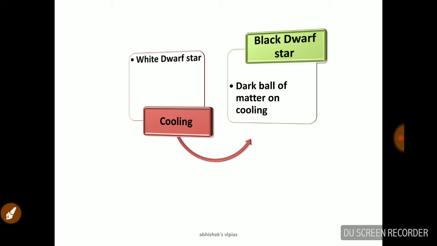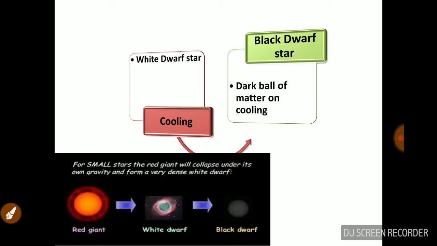Again, the process continues, and this white dwarf star starts cooling. At one point of time, the dark ball of matter cools, becomes a little more black, and now it gives birth to the black dwarf star. So the black dwarf star begins from the white dwarf. So that's the point. It started from the clouds, then protostar, then fusion stops, then white dwarf, then black dwarf star. So this is the highlight of it.